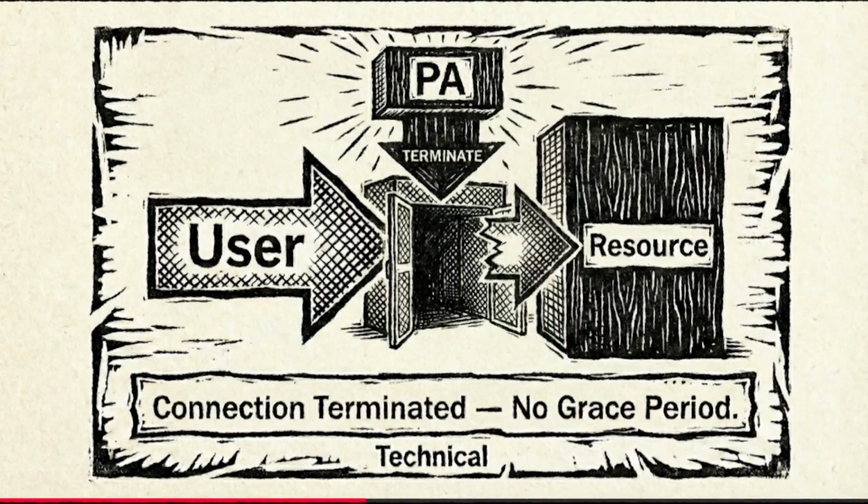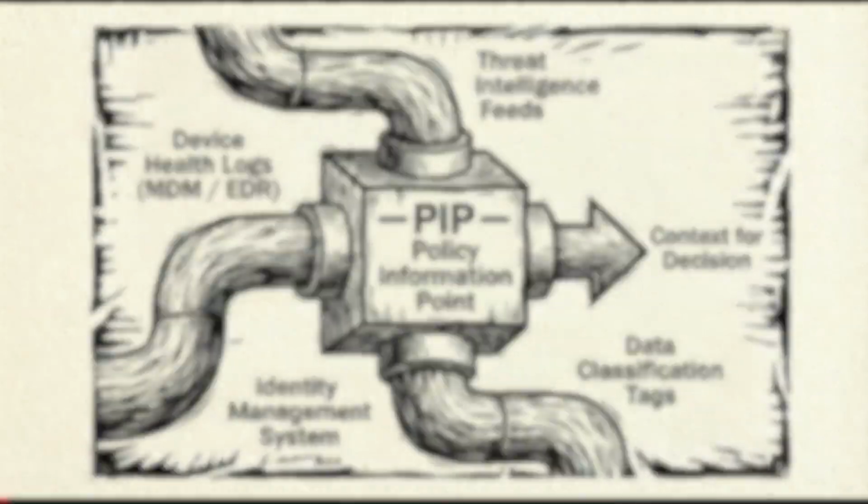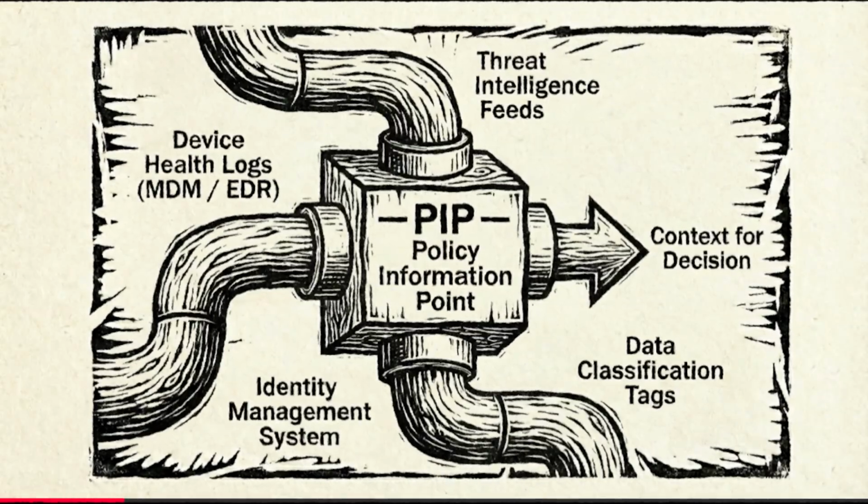And if the policy changes mid-session, say a device's health degrades because an EDR agent was disabled, the PA instructs the PEP to terminate the connection immediately. But the PEP cannot make these decisions without data. It needs context. That context constitutes the policy information point, or PIP.